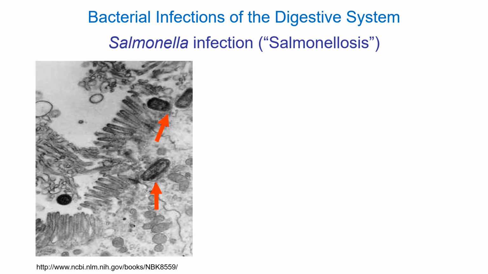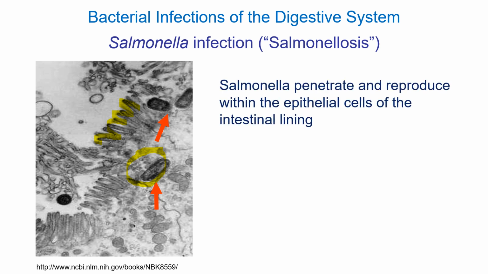So Salmonella is very good at living intracellularly. So take a look at this. These are some intestinal villi here. And these Salmonella are actually living inside the cell, which makes them very hard to treat. How do you treat that? Your immune system can't get at it. The drugs can't get at it. So mostly it's a matter of time. The immune system will actually get at it eventually. It just takes time.